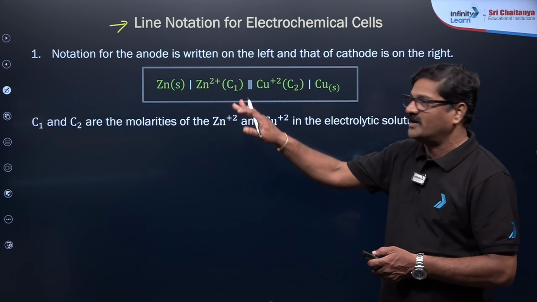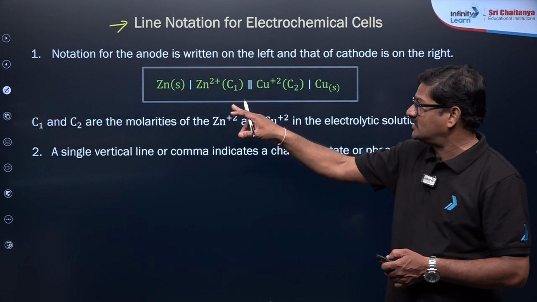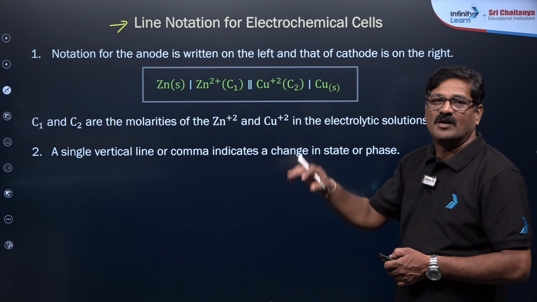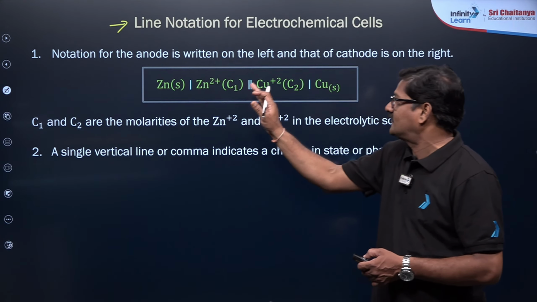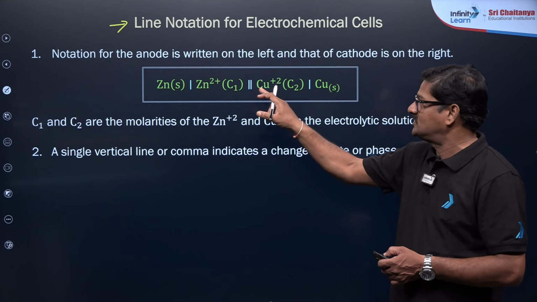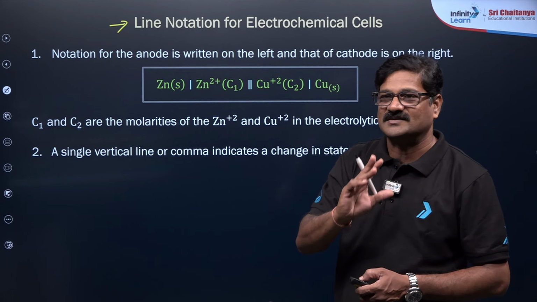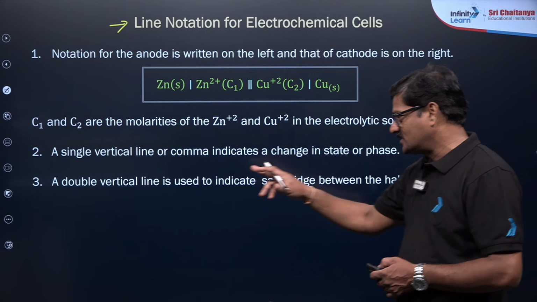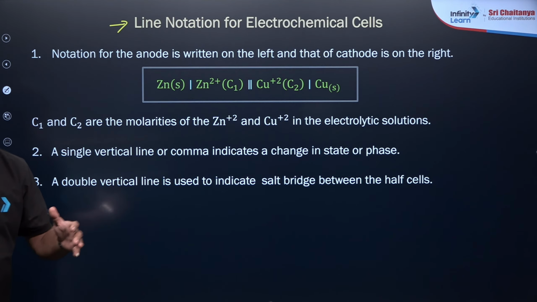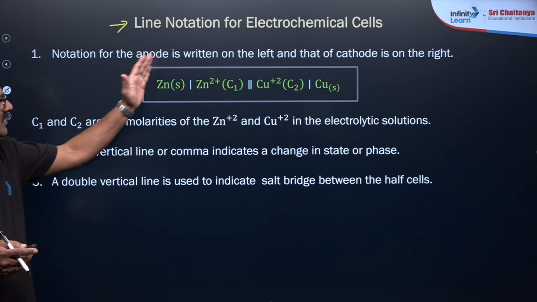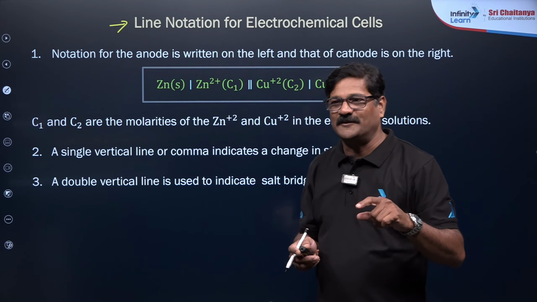And the metal and the metal ion interface has to be separated by a single vertical line, and C1 and C2 are the concentrations of these electrolytes. The anodic compartment and the cathodic compartment are separated by using a salt bridge. The salt bridge is indicated by two vertical lines, okay, and a double vertical line is used to indicate the salt bridge between two half cells, right? This is an anodic half cell and this is a cathodic half cell. Are you getting it or not clear?